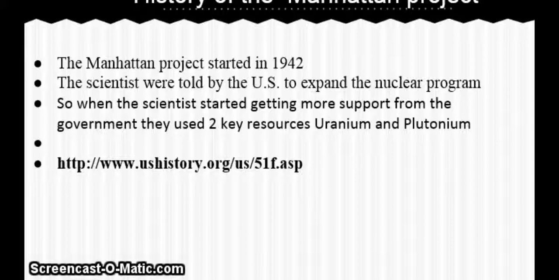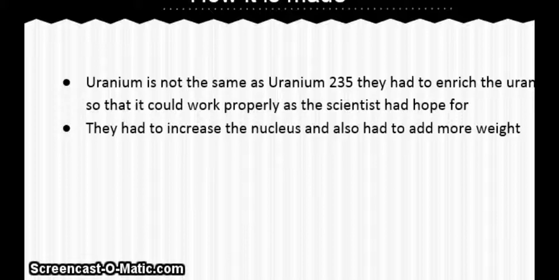government decided that they would have to use a nuclear bomb to destroy Japan for no extra American casualties. To do this, they had to find two key resources, and they decided to use uranium and plutonium. Uranium is not the same as uranium-235. The scientists decided that they had to enrich uranium so that it could be more effective.